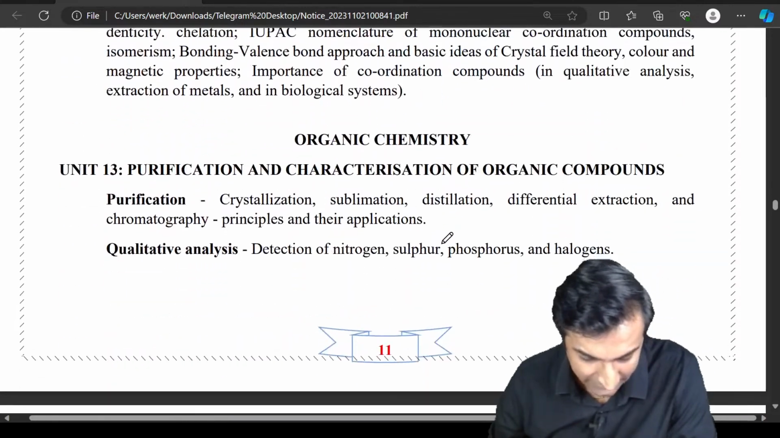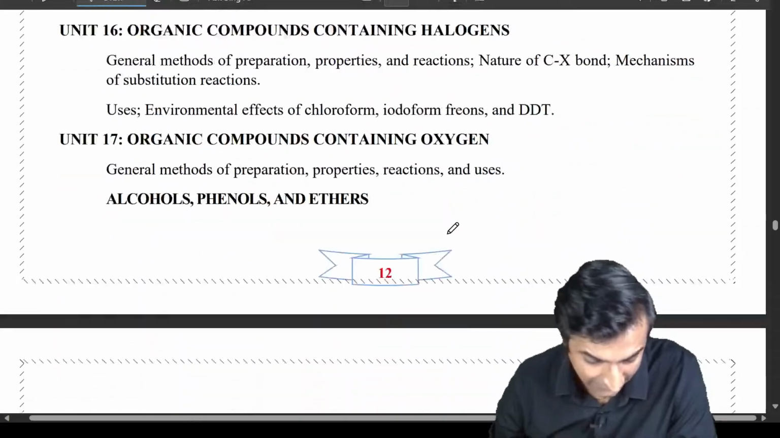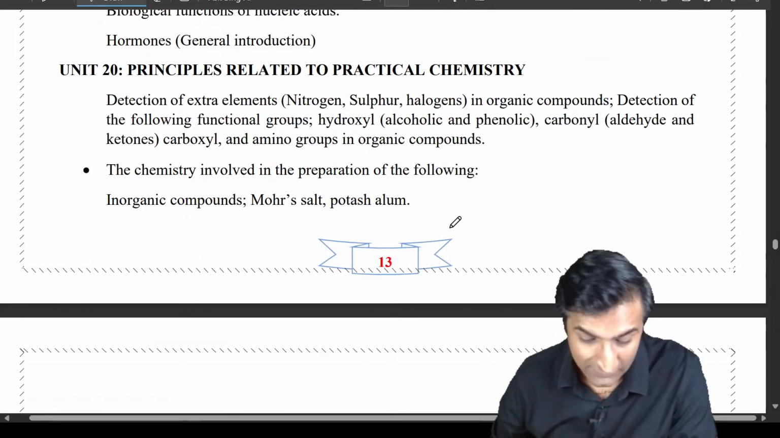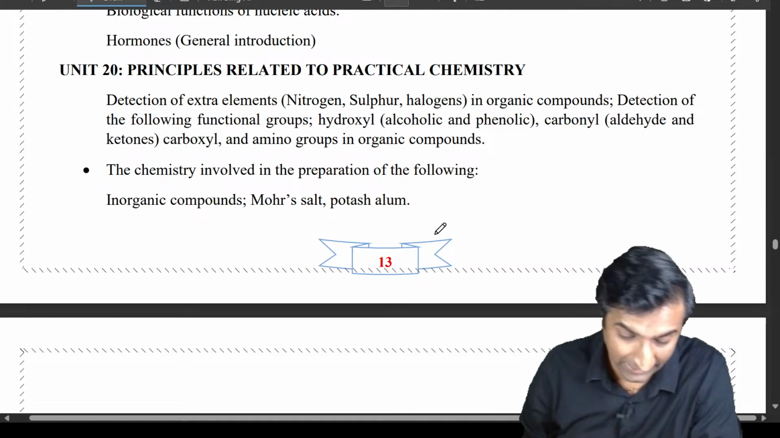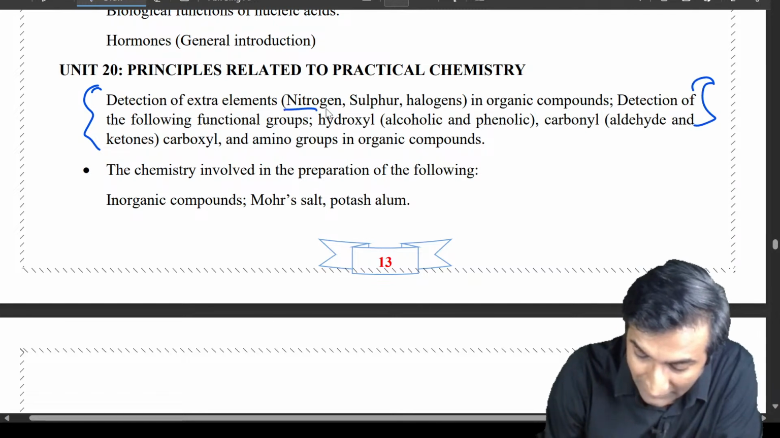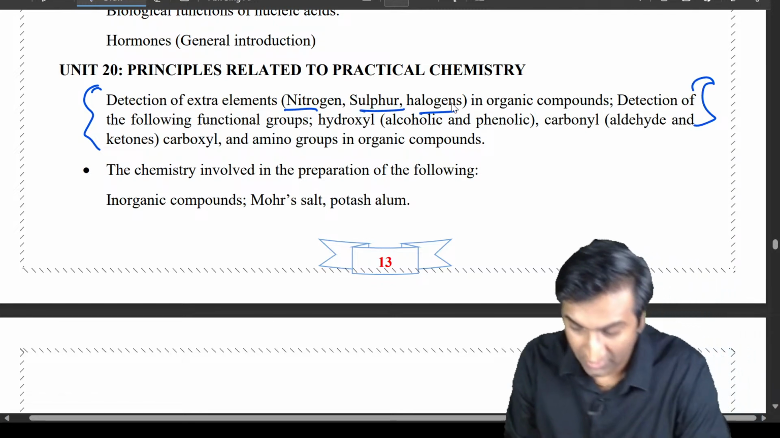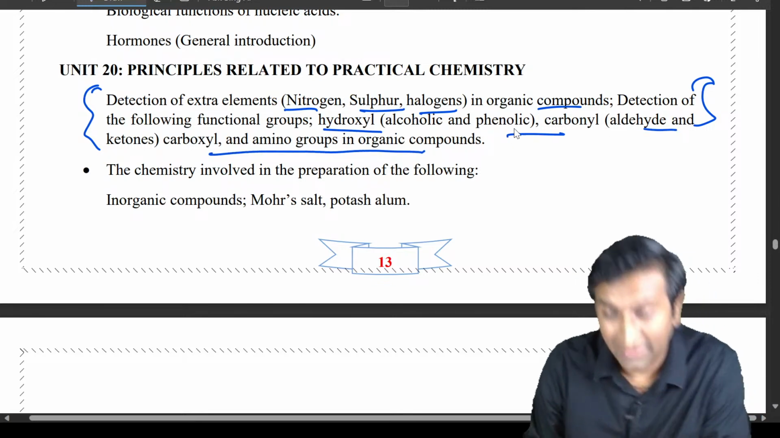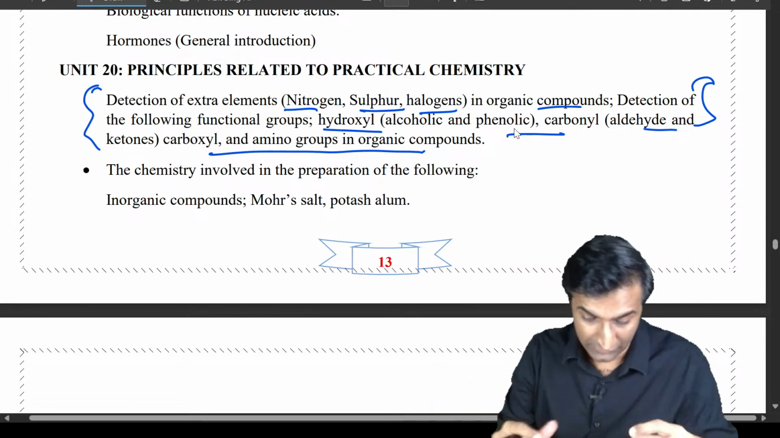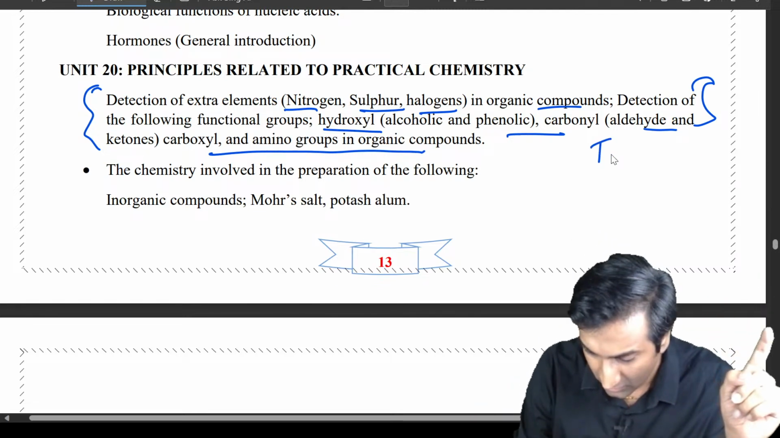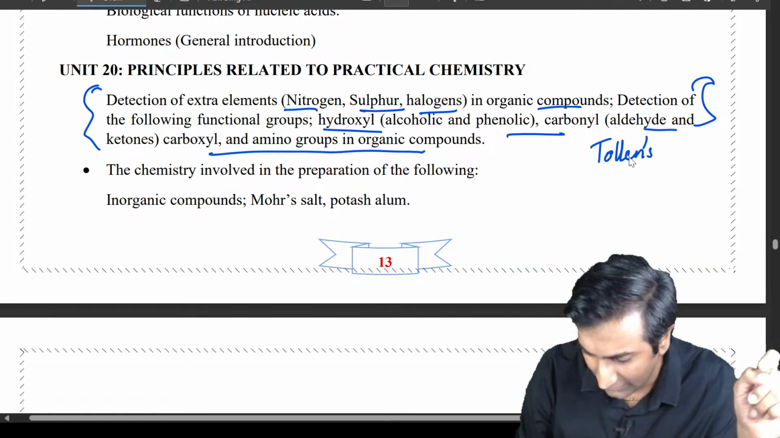I'm not going to talk about all these other things. You're already sure about this, these things are all clear. Where did practical chemistry go? Here you go: principles related to practical chemistry. Okay, these things, nitrogen, sulfur, hydrogen, were there in 11th grade organic chemistry. And the things from 12th grade were in different chapters, but are now all together.